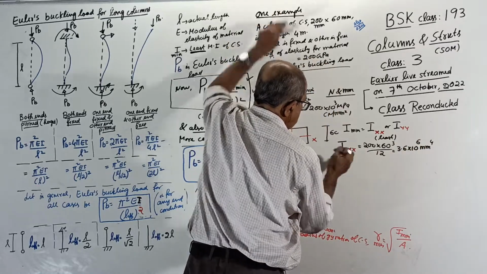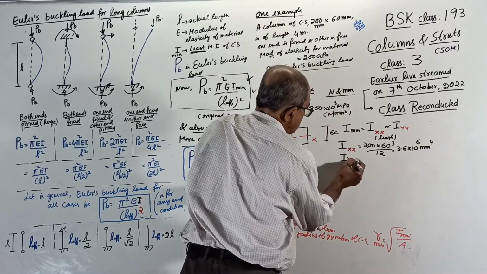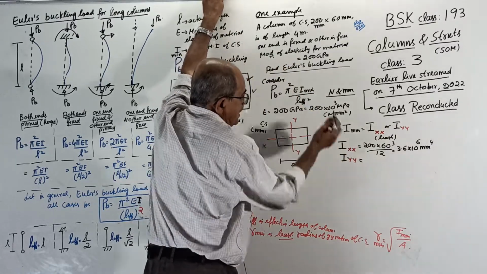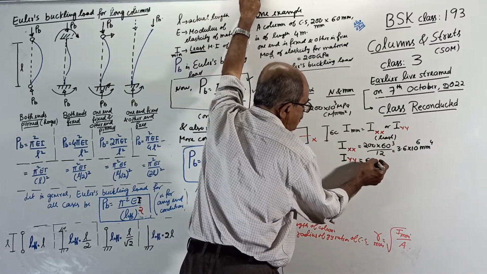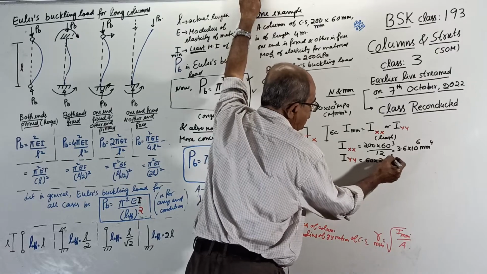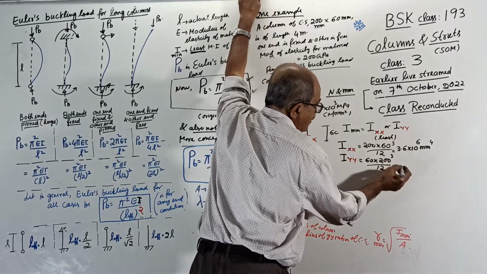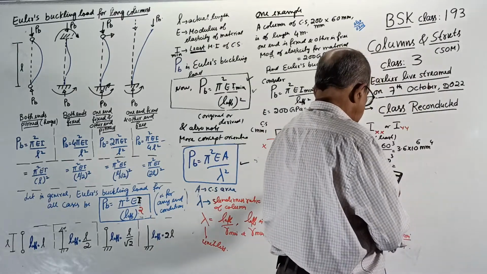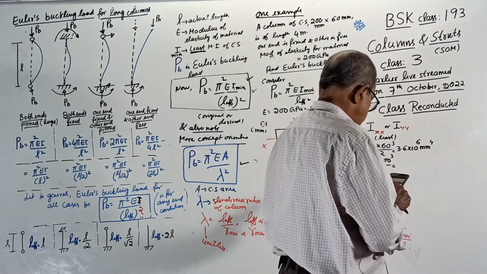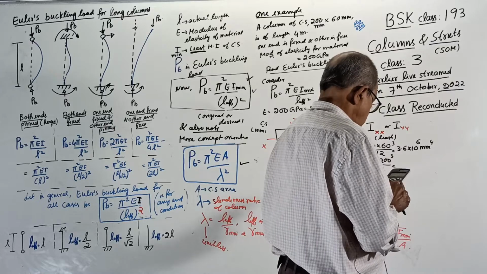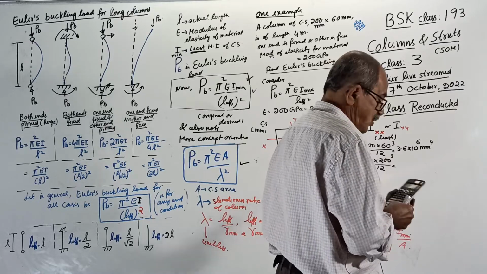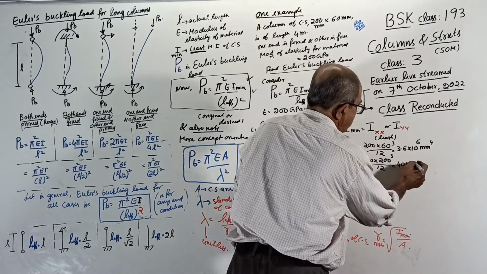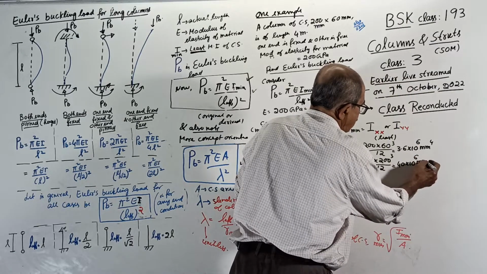Then I about YY equals, YY parallel side is 60 now, 60 into 200 cube divided by 12. That much you should know actually. It will come to 40 times 10 to the power 6 millimeter power 4.